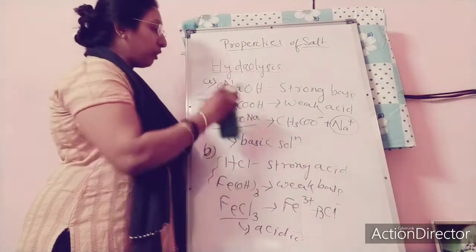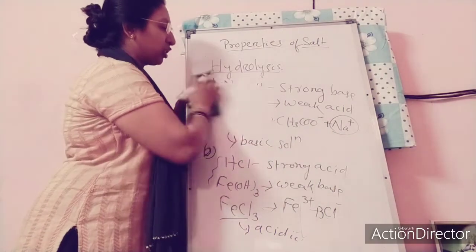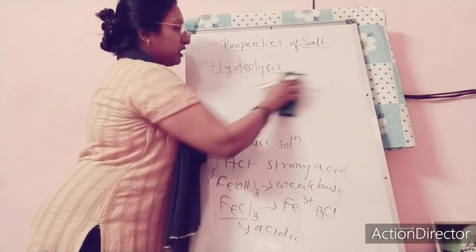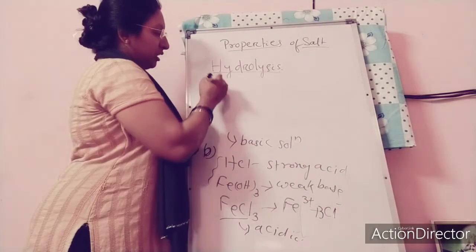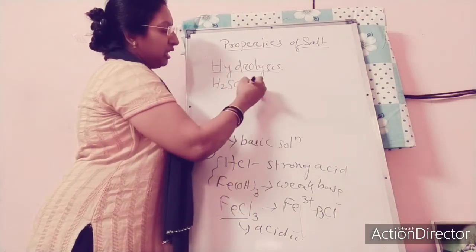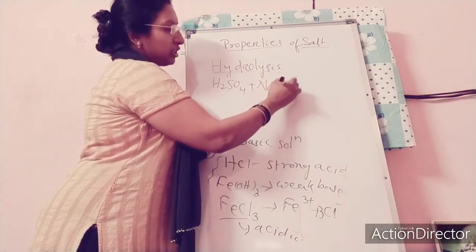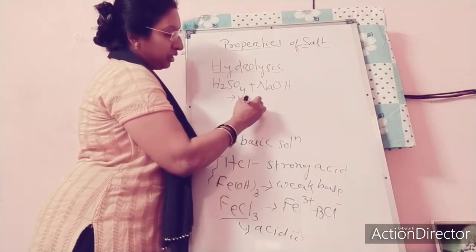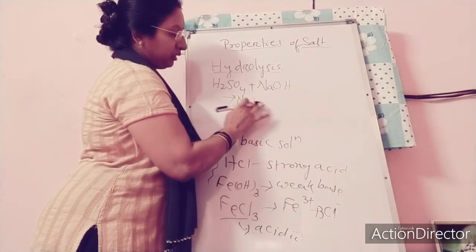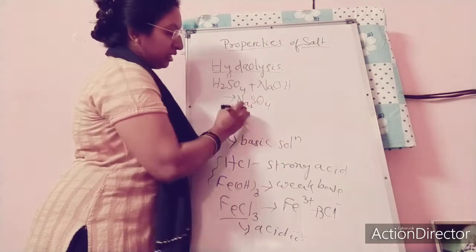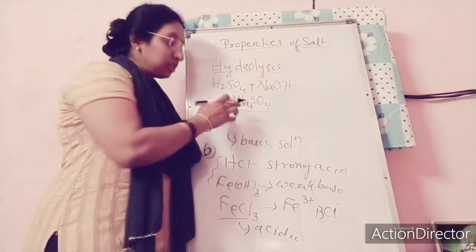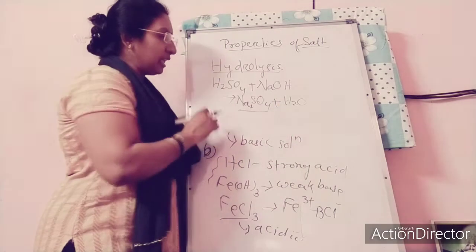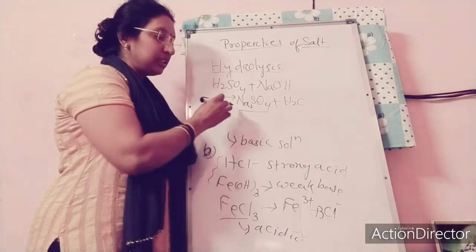Then what about the salt from both a strong acid and a strong base? Suppose you are forming a salt from a strong acid and a strong base: sulfuric acid, a strong acid, plus sodium hydroxide, a strong base. In that case, your salt will be Na2SO4, a salt formed from a strong acid and a strong base, plus water. So in that case, what happened?